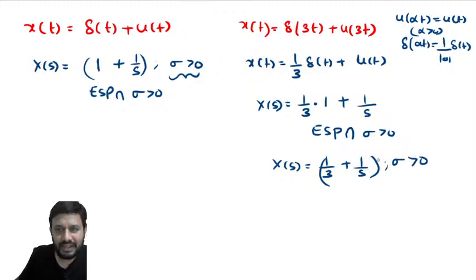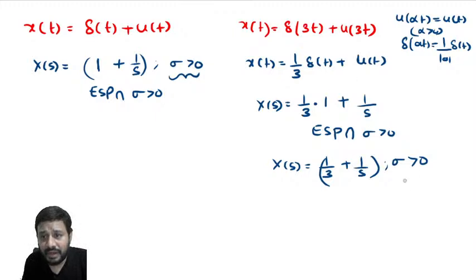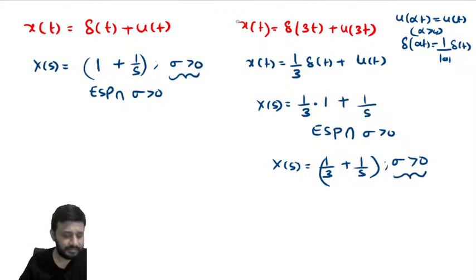Sigma greater than 0 means I can take any value of sigma greater than 0 and multiply x of t with e power minus sigma t, so that the Laplace transform is convergent. Clear?